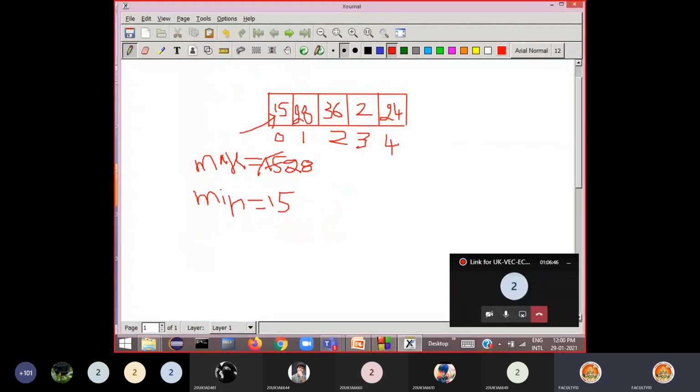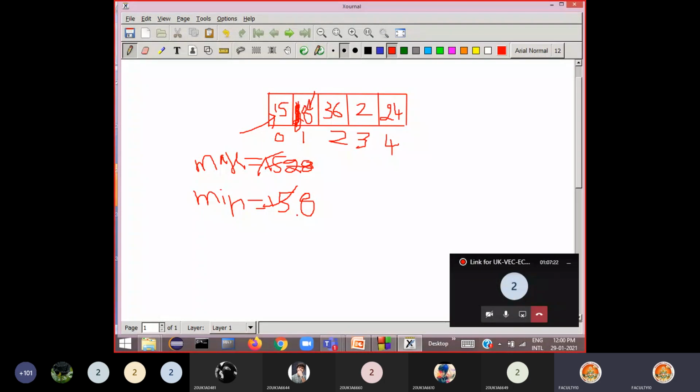For example, here 8 is there, assume. Assume the second number, num of I value, is 8. So num of I, what is I? 1 here. So num of 1 is less than min. What is min value? 15. So 8 is less than 15. Yes. If this is less than, now this will become the minimum value. That means now you have to erase the 15 from this, and now you have to store 8 in the min.